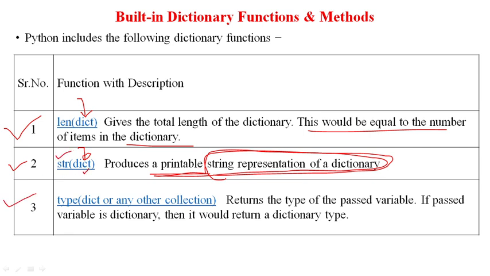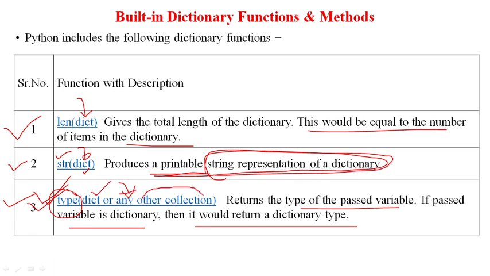Next is the type function. It returns the type of the passed variable. If the passed variable is a dictionary, then it will return a dictionary type. The type function is very useful, and we have already seen its use. If you have any list or tuple or dictionary and you want to know whether it's a list or tuple or dictionary, we can call the type function and pass that. You can pass the dictionary or any other collection, a tuple, a list, or a set, and it will tell you what kind of collection it is, whether it is a set, a list, a dictionary, or a tuple.